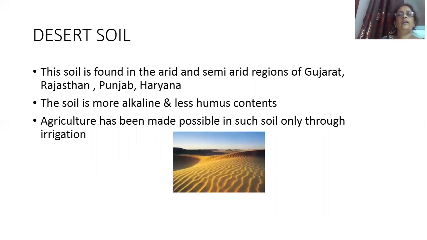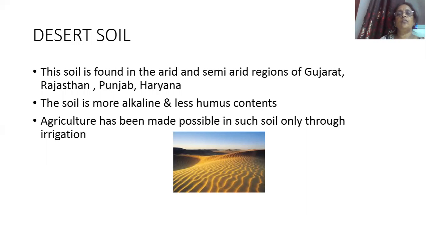Then desert soil. Desert soil is found in the desert regions, arid and semi-arid regions. That means dry regions. In India, where are the desert regions? In Gujarat, Rajasthan, Punjab, and Haryana. This type of soil is found in the dry and semi-dry regions of Gujarat, Rajasthan, Punjab, and Haryana. This soil has more salty substance, more alkaline and less humus contents. In desert regions, plants are not growing. That is why humus content is also very less there.